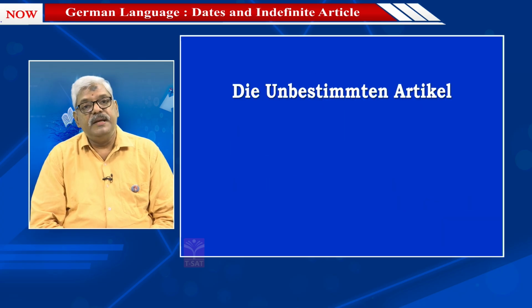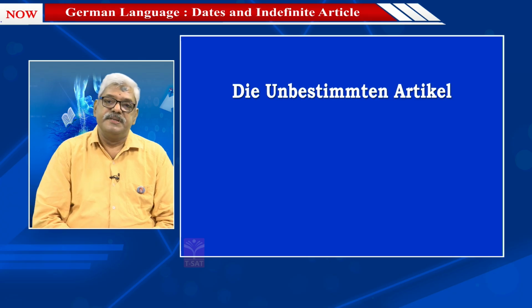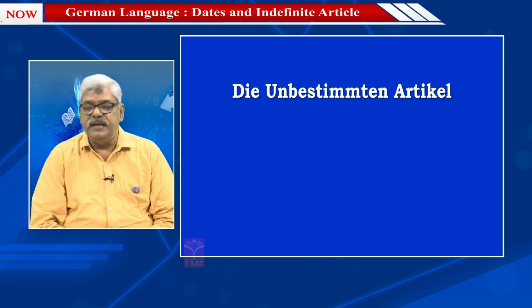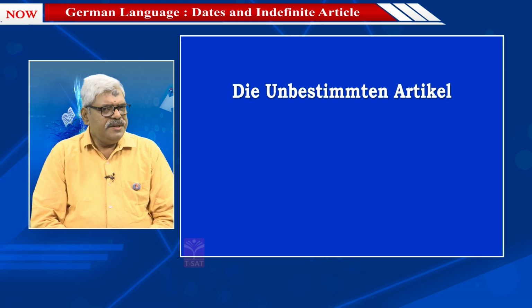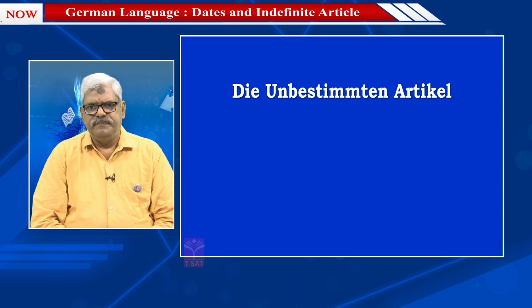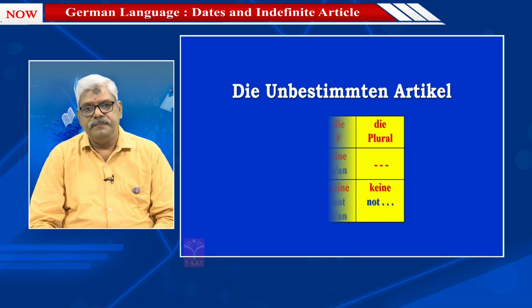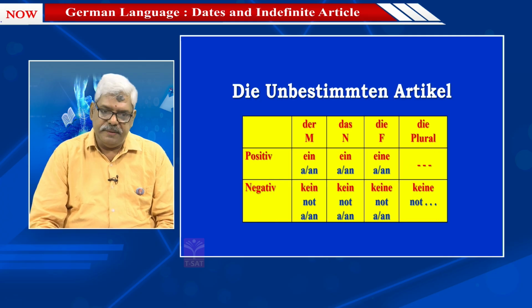Now let us go to the other part which I would like to discuss today. That is about the unbestimmten article. What is unbestimmten article? The indefinite article we call it. So let us see how this unbestimmte article is in German. So for this I have taken help of a table.